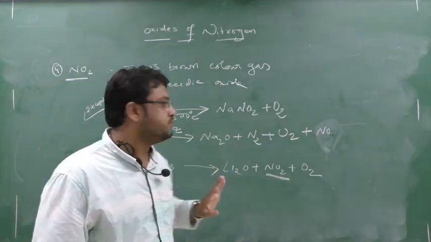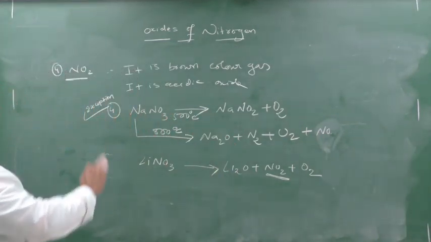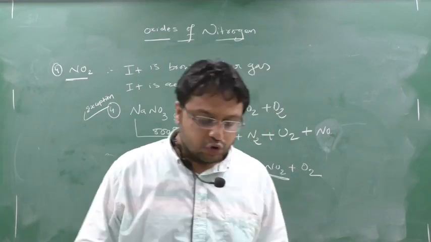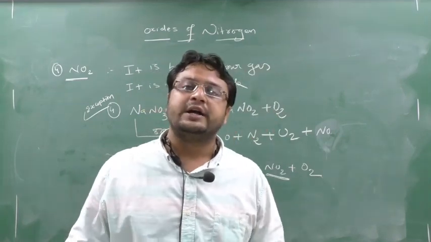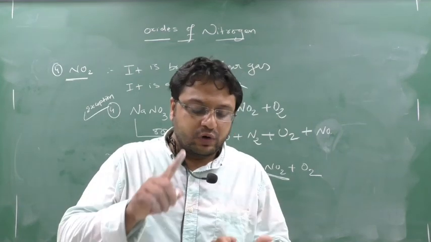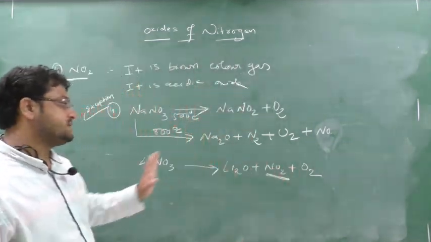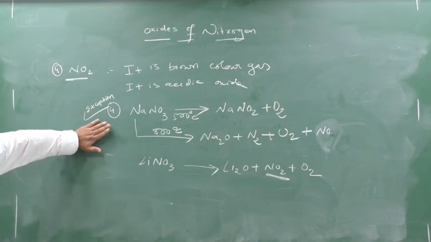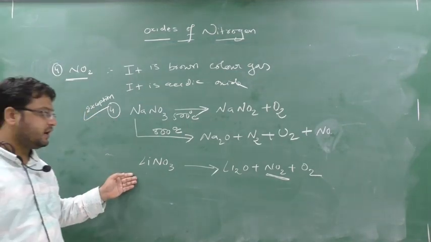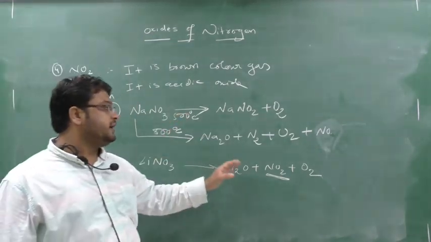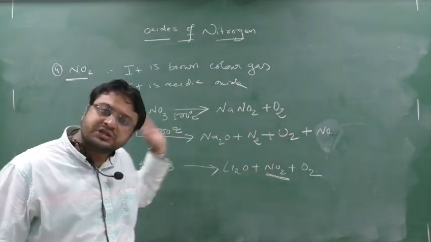Nitrogen dioxide will not come. So this is an exception.